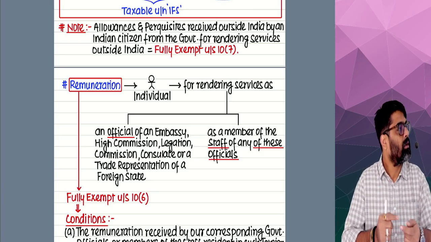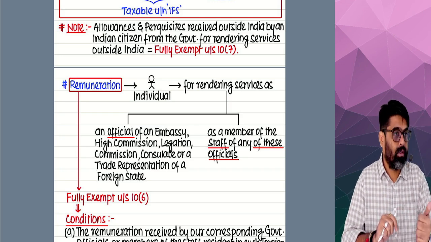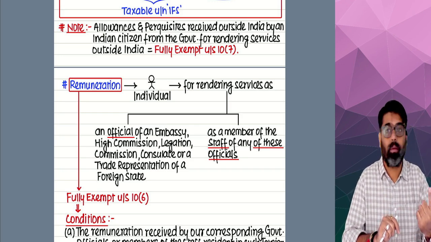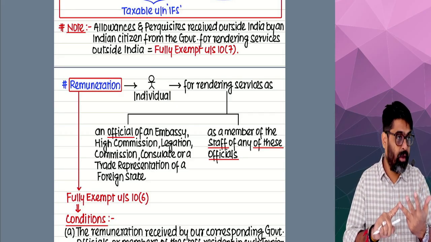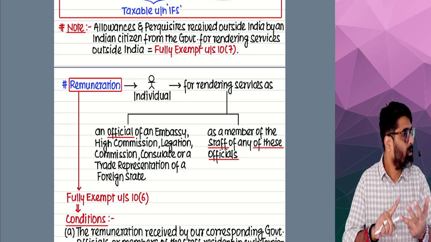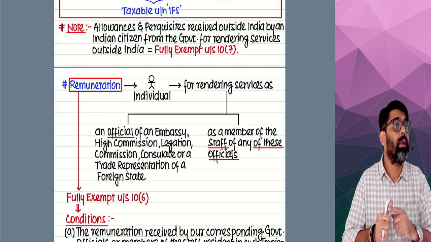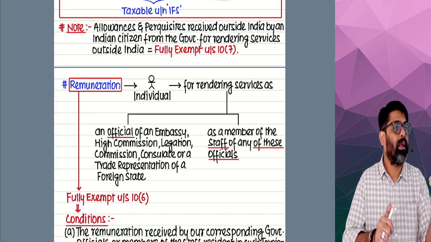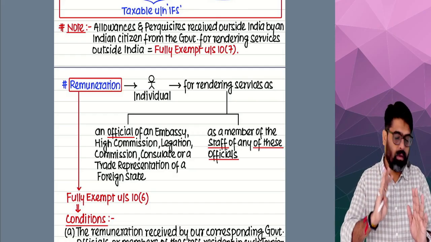17(1) says the term salary includes what? Wages, annuity or pension, then gratuity. After that, any fee, commission, perquisites, profit in lieu of salary. And the fifth one, advance salary. Sixth one, leave salary. 7, 8, 9, 10. Four points we have left. Yes or no? We'll do it later on. Okay.